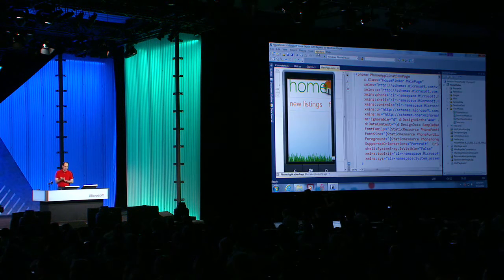Let's now switch gears and talk about some of the other tooling benefits that we're pretty excited about. One in particular that I'm really excited about is our new profiling support that we're building into the phone tools. All the features I'm showing here today are part of the free version of our phone tools. And this profiler stuff that I'm going to show is pretty darn cool. It basically allows you to very easily identify hotspots within your application, pinpoint problems, and it'll actually walk you through the code that you need to fix in order to address them.